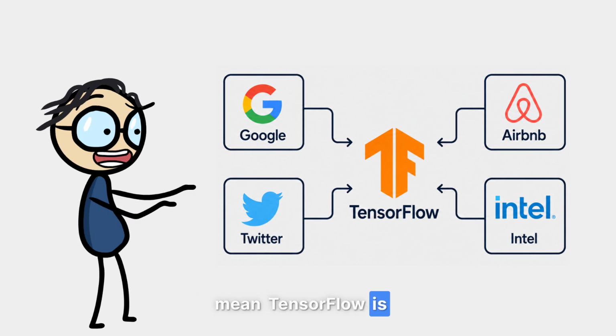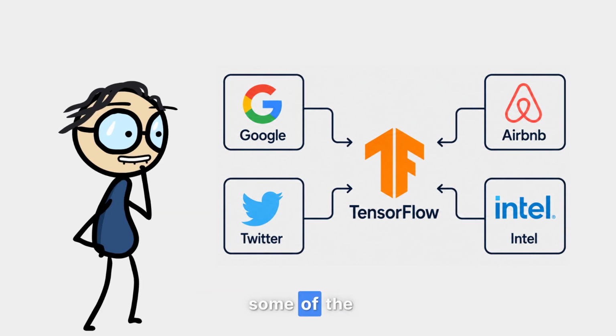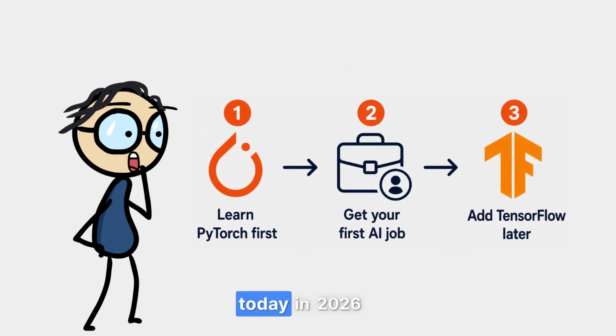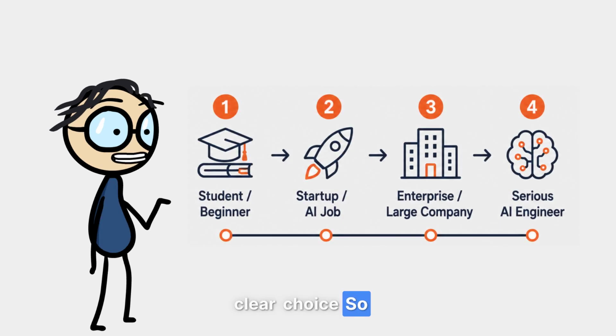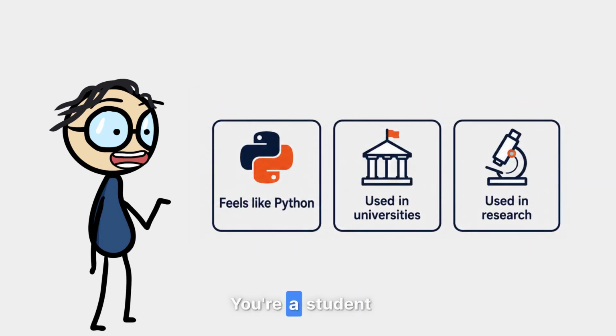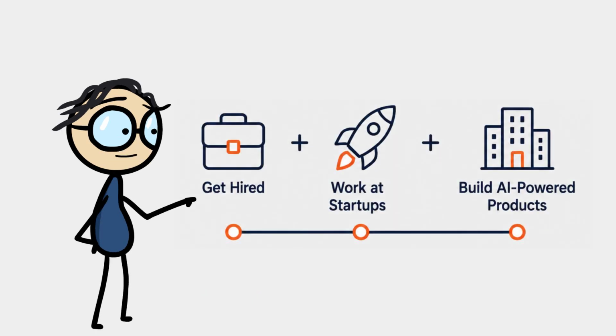Does this mean TensorFlow is dead? Absolutely not. TensorFlow still powers some of the largest AI systems on Earth. But for someone starting their AI journey today, in 2026, PyTorch is the clear choice. So here's my honest recommendation. Based on who you are: you're a student or complete beginner, start with PyTorch. It feels like Python. It's what universities teach. It's what research uses. You want a job at a startup or AI company?